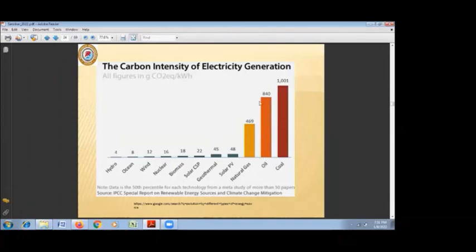Oil is producing 840 grams CO2 equivalent per unit, whereas geothermal emits around 45 grams of CO2 per unit. So as compared to coal or other fossil fuels, it is a much more economical and environmentally friendly electricity generation method.